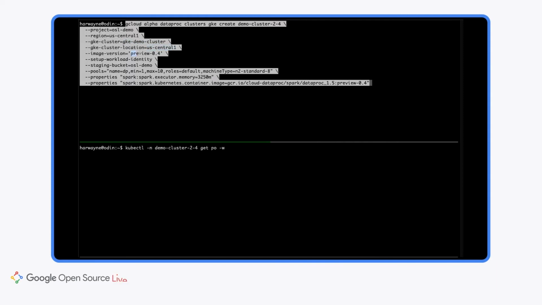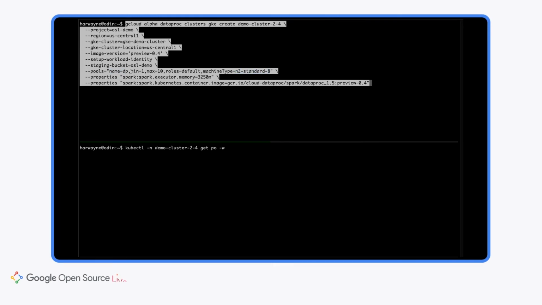I'm telling it to install software version Preview 04, and I'm giving it the setup workload identity flag, which will automatically set up all the security for me. I don't have to do any other manipulations of IAM policies. It will correctly set up everything on my behalf. I'm giving it a demo bucket for staging output files, and I'm also telling it what kind of machine I want it to actually run on. In this case, I'm telling it to run on N2 standard 8 machines.